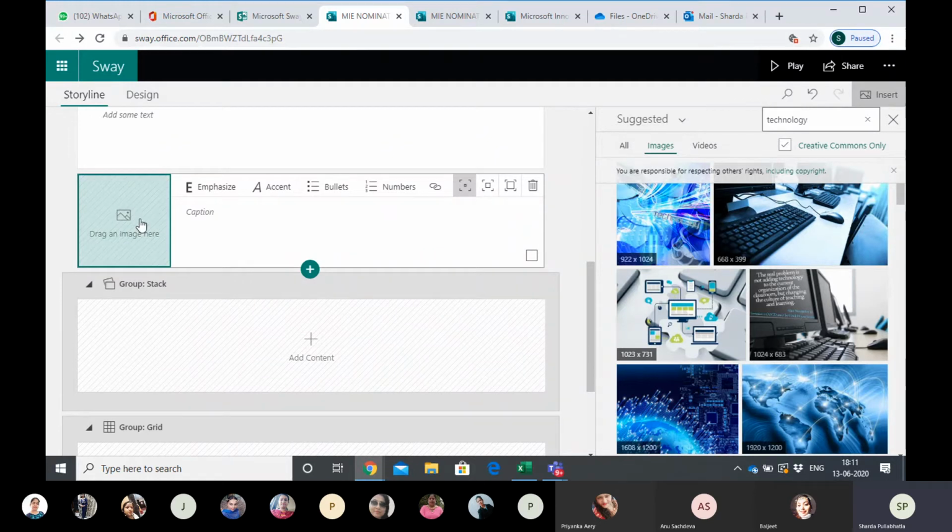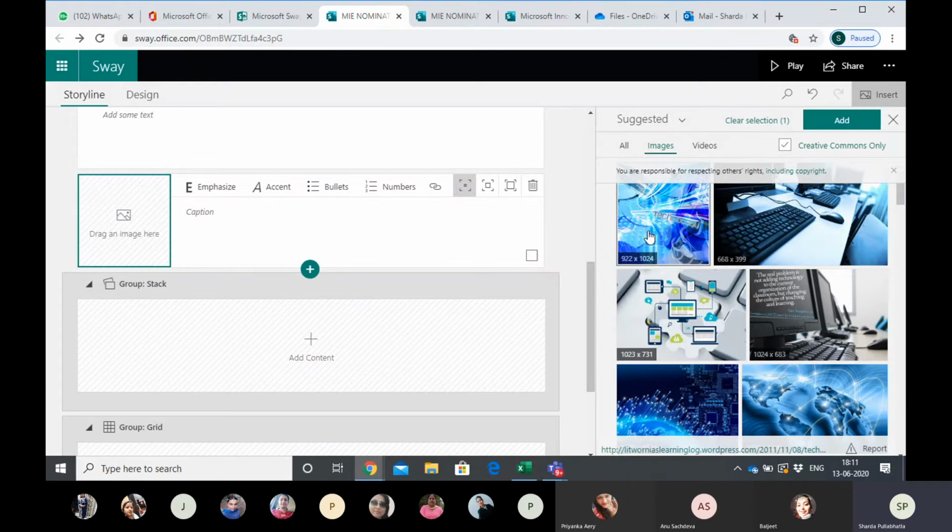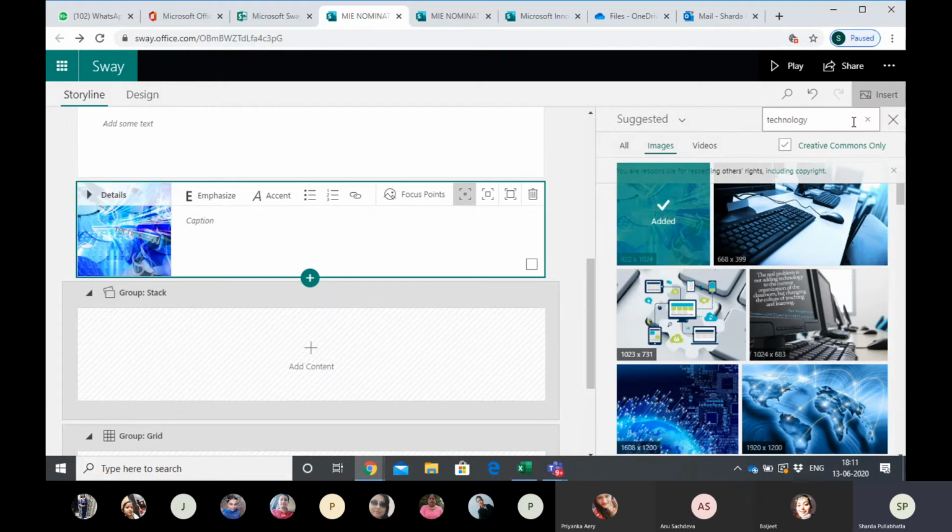Suppose I want this one. I have clicked on this blue color image. I get clear selection 1. उसने एक select कर लिया है. It is asking me add. मैं add करूँ, पूछ रहा है. I said yes. So it has added the image. Now this is when you have it in your internet.